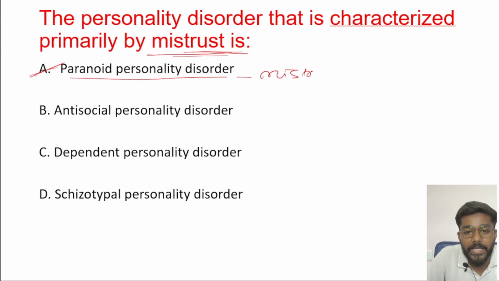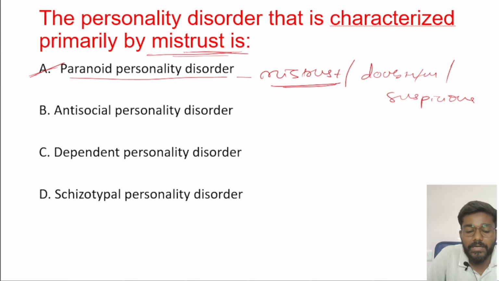I told you to remember the word; in that one, mistrust was there. Mistrust is always doubtful, and he is suspicious, sandeh karna, shak karna. The next options are antisocial personality disorder, dependent personality disorder, and schizotypal personality disorder. These two I am going to teach in the next class. Schizotypal I explained, there will be magical thinking.